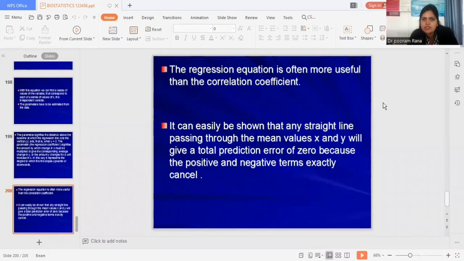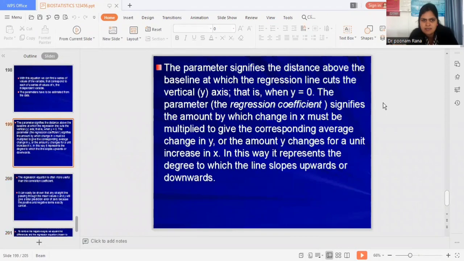The regression equation is often more useful than the correlation coefficient. It can easily be shown that any straight line passing through the mean value of x and y will give a total prediction error of 0 because the positive and negative terms exactly cancel.